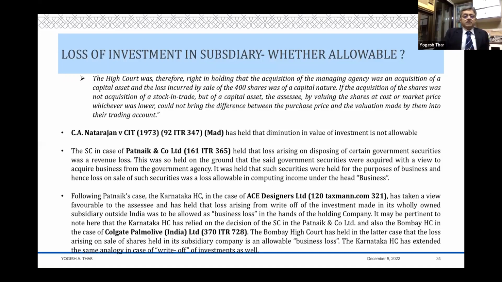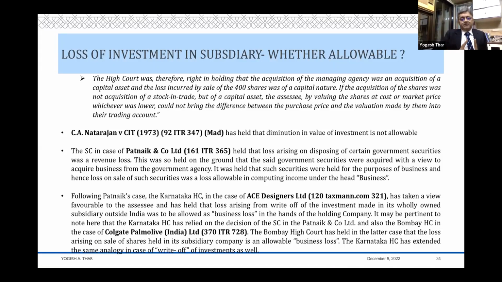Now comes an interesting twist in the tale. You have a decision of the Supreme Court once again in Patnaik and Company, and I'll just read out. It held that the loss arising on disposing of certain government securities was a revenue loss. This was so held on the ground that the said government securities were acquired with a view to acquire business from the government agency. It was held that such securities were held for the purpose of business, and hence the loss on sale of such securities was a loss allowable in computing income under the head business.